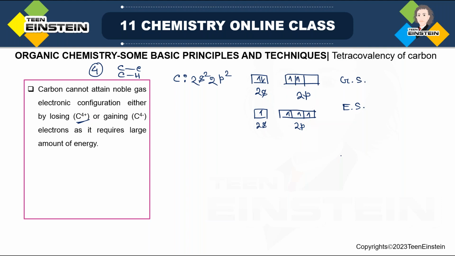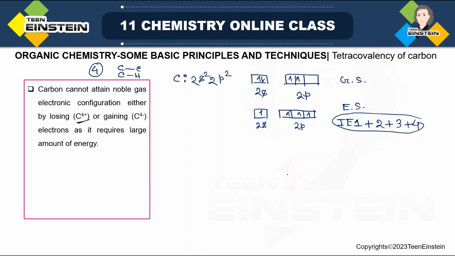If we are getting the C4+ species, that means we are removing all these electrons, and to remove all of them we have to provide ionization energy 1, 2, 3 and 4. The summation of all these energy values is very high. That means it is a highly energy-requiring process, so C4+ formation is not possible.